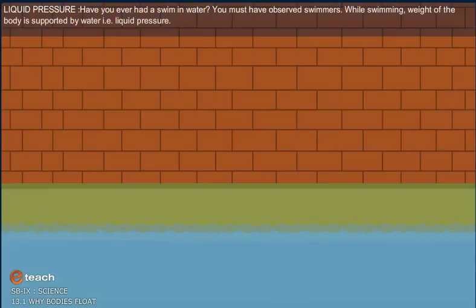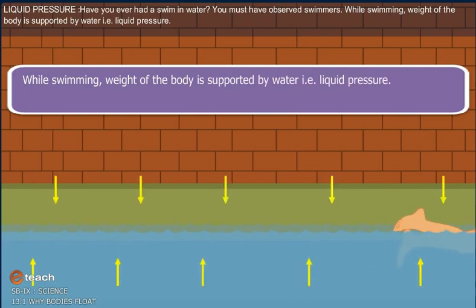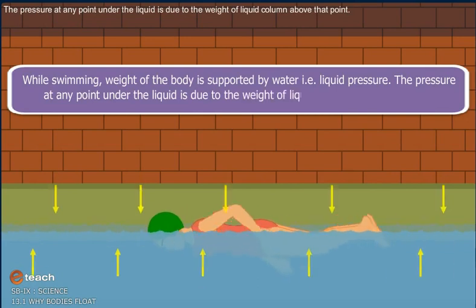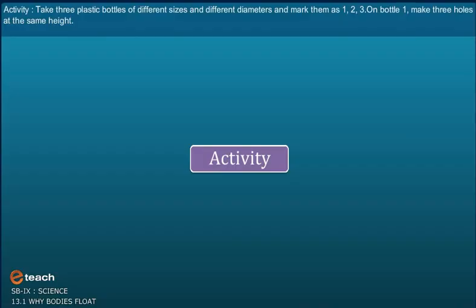Liquid pressure. Have you ever had a swim in water? You must have observed swimmers. While swimming, weight of the body is supported by water, that is, liquid pressure. The pressure at any point under the liquid is due to the weight of liquid column above that point.